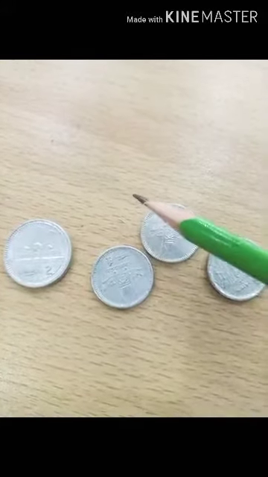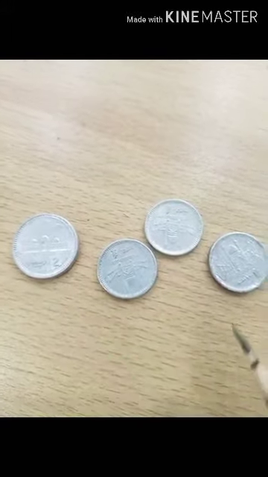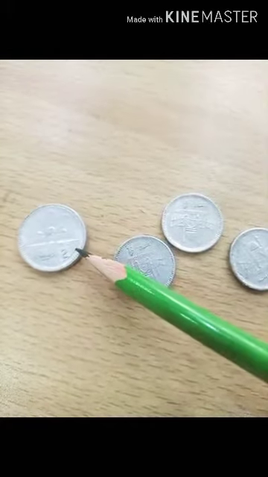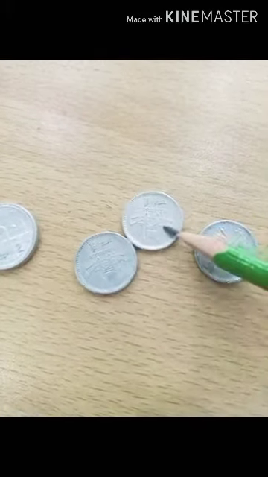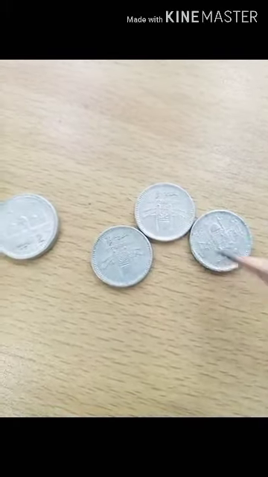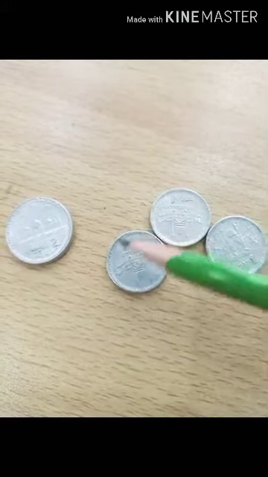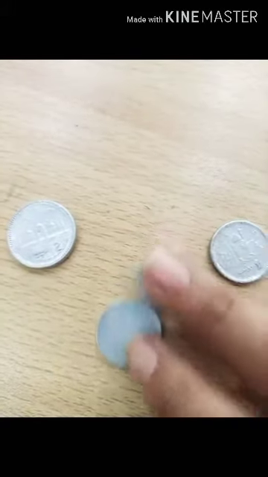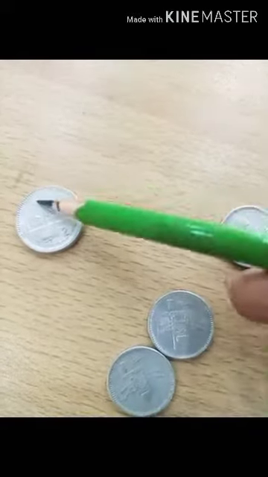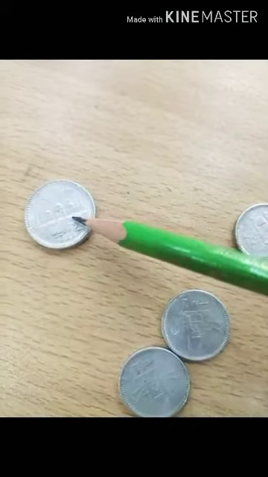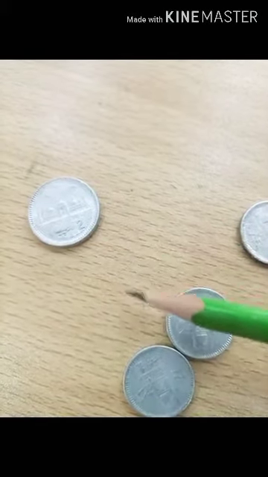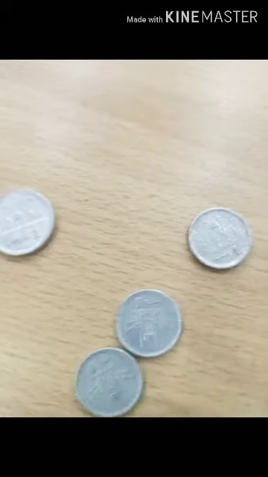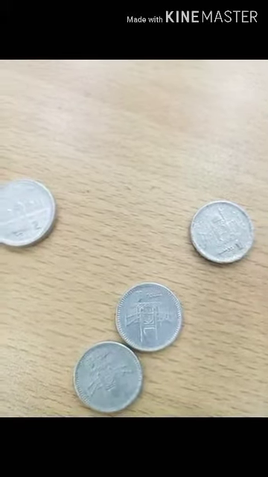Look at this, students, you can do it in this way. A 2 rupee coin is 1, and 3 coins of 1 rupee. But you can also replace these 2 coins of 1 rupee with 1 coin of 2 rupees. So that will be 2 coins of 2 rupees and 1 coin of 1 rupee.